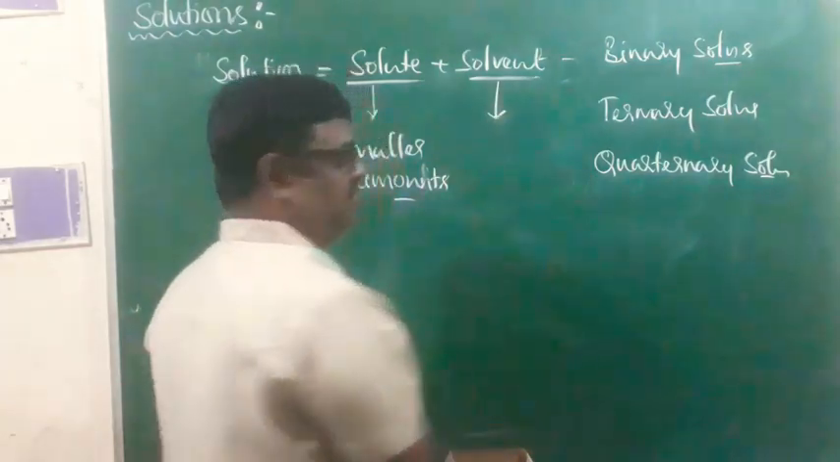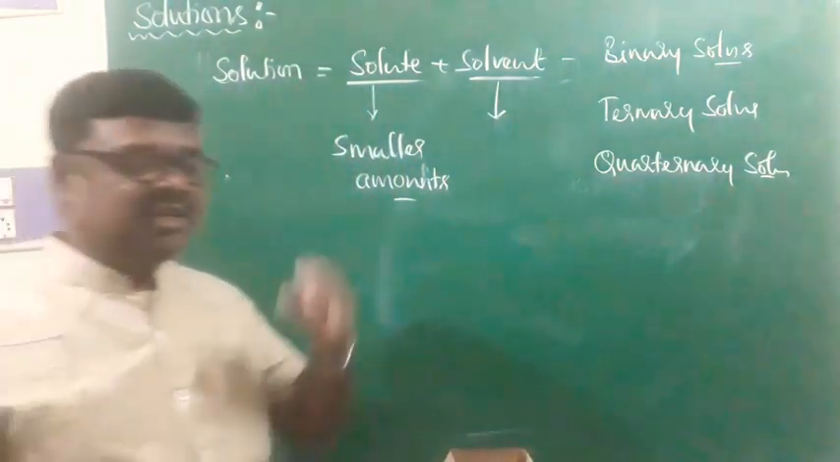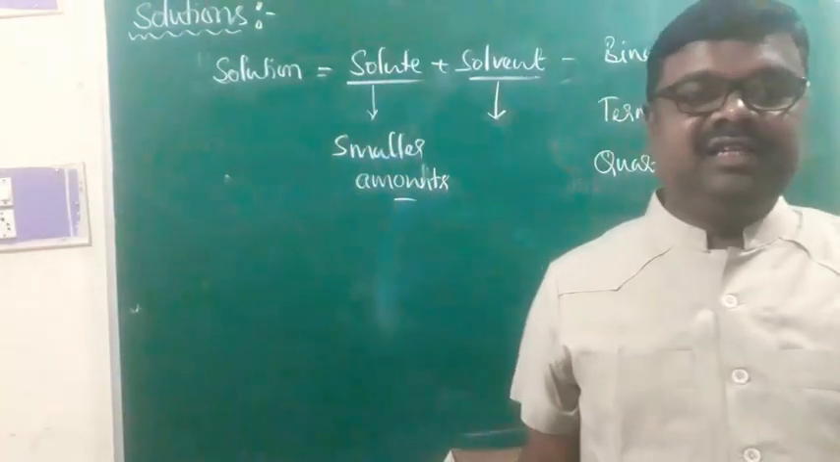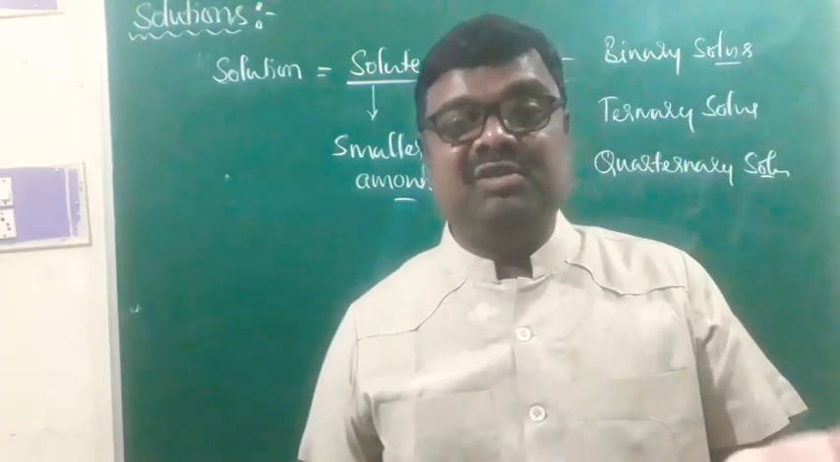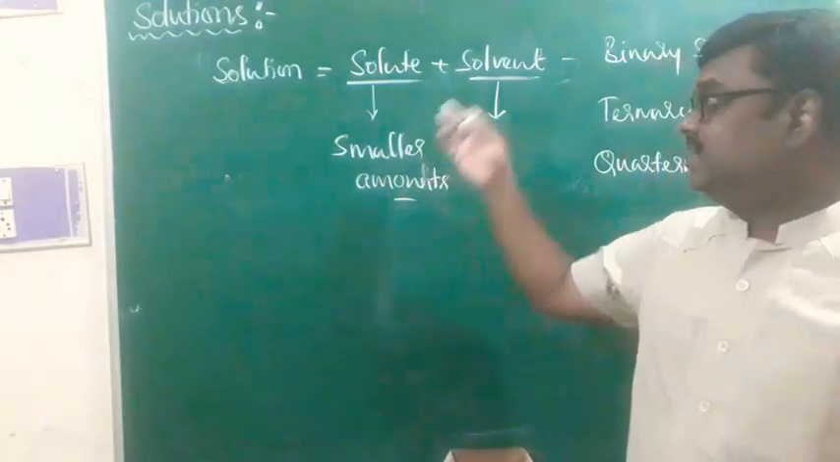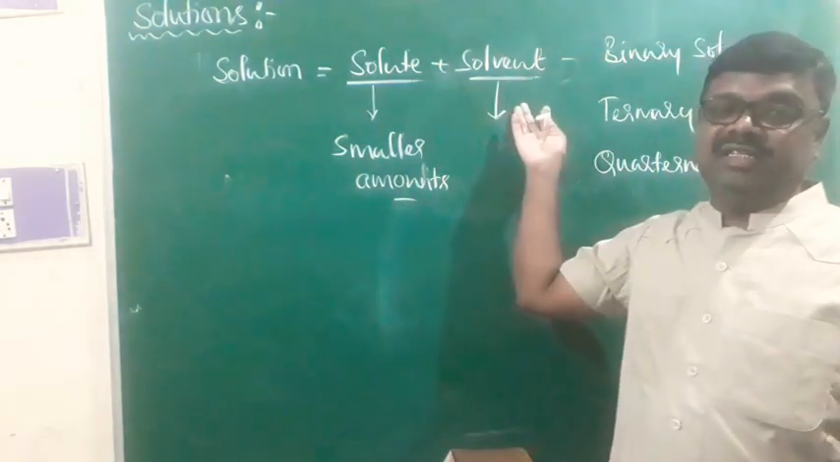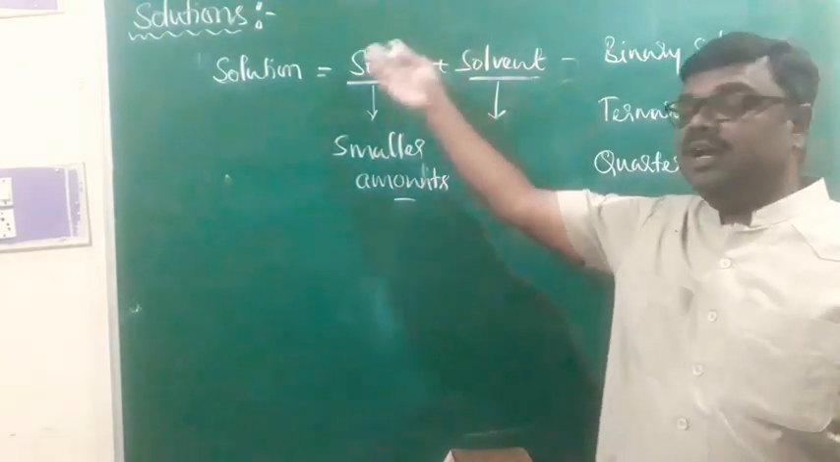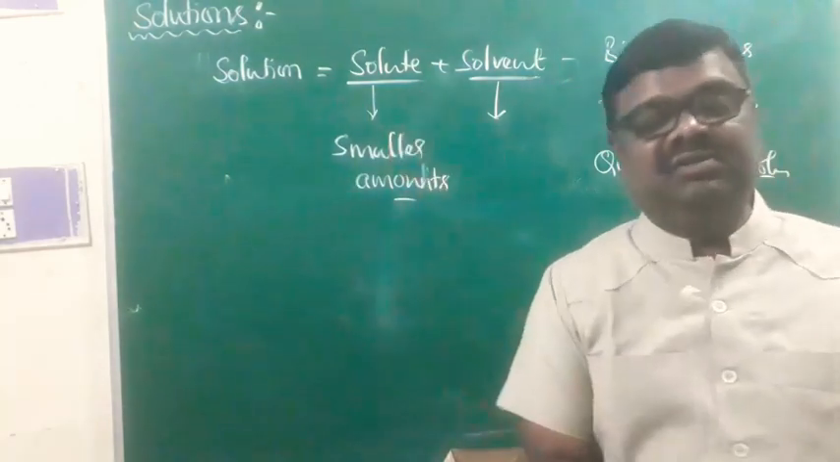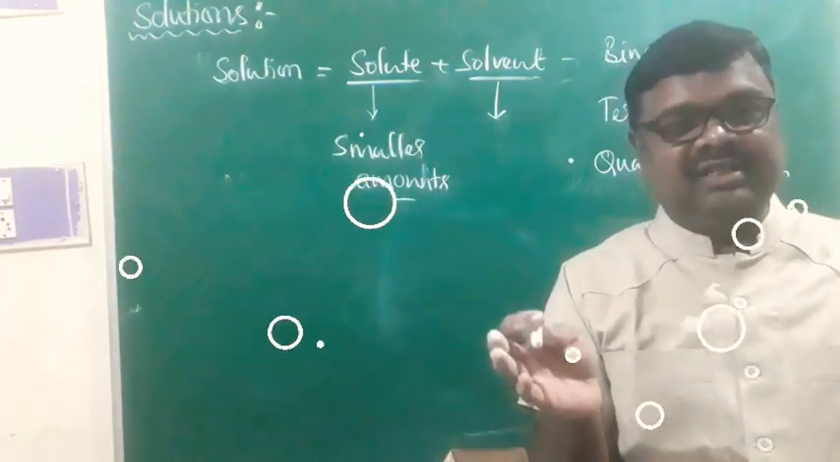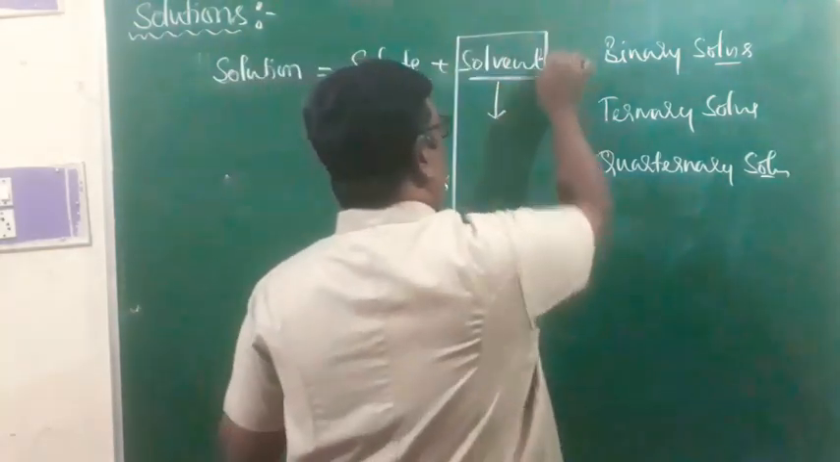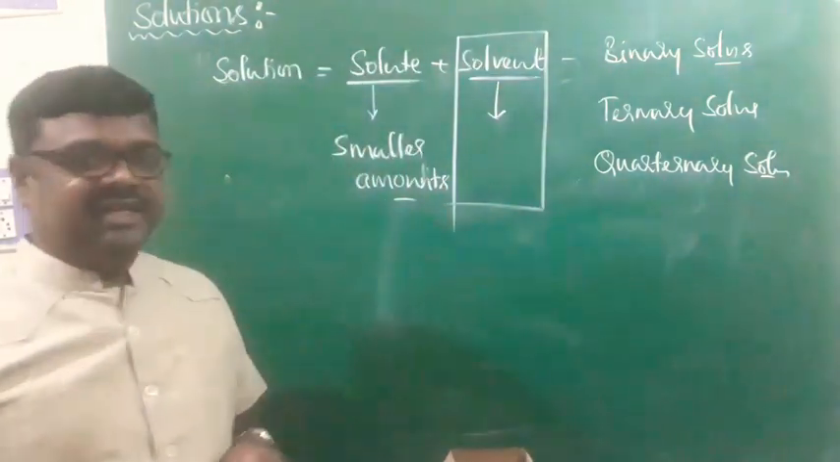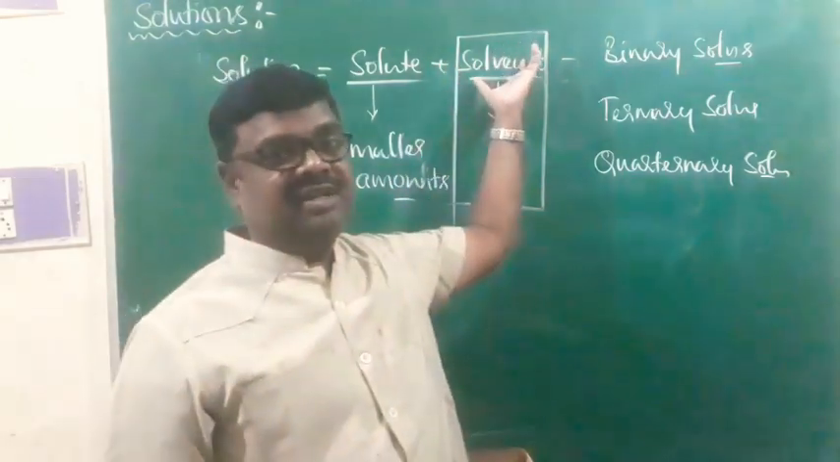And as far as solvent is concerned, generally the solvent is present in relatively larger amounts. The larger part of the solution is what we call solvent, and the smaller part of the solution will be taken as solute. That's the general aspect. Solvent is also characterized by a certain physical state.